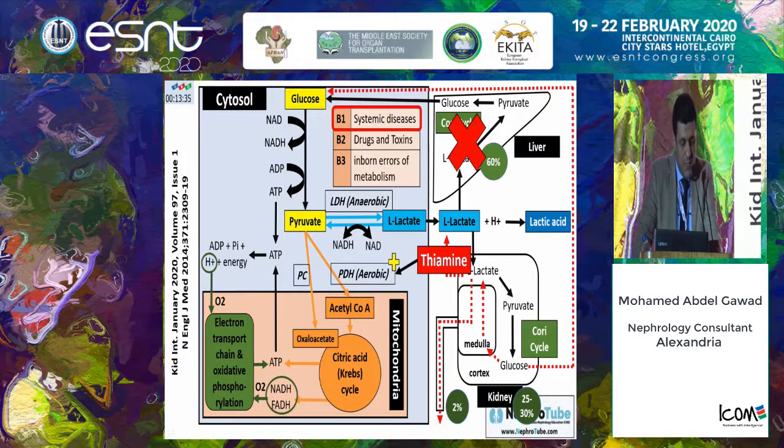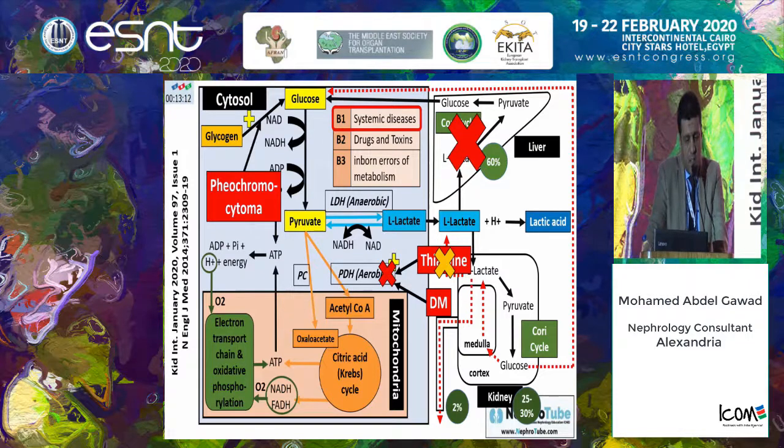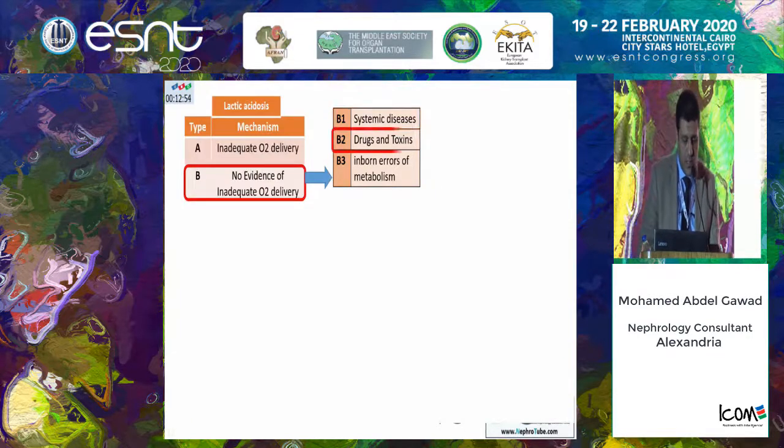Thiamine is important as a stimulator for the pyruvate dehydrogenase enzyme, so in thiamine deficiency, this enzyme will be inactive. Also, there is evidence in cases of diabetes mellitus that there is inhibition of the pyruvate dehydrogenase enzyme. In cases of pheochromocytoma, there are high levels of adrenaline and noradrenaline, which will increase conversion of glycogen to glucose, so high pyruvate level and L-lactate. Also, adrenaline and noradrenaline have lipolytic activity, increasing free fatty acids, which block the pyruvate dehydrogenase enzyme. All of these will increase lactate level and cause lactic acidosis.